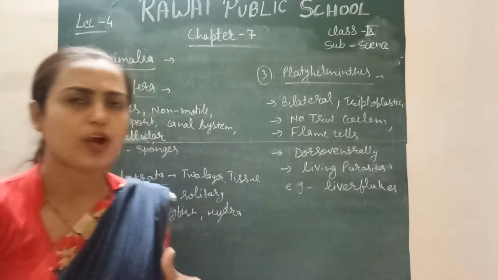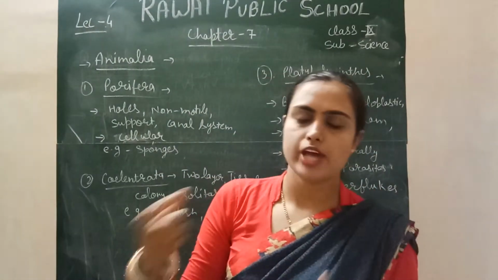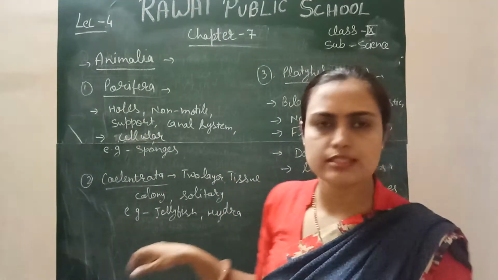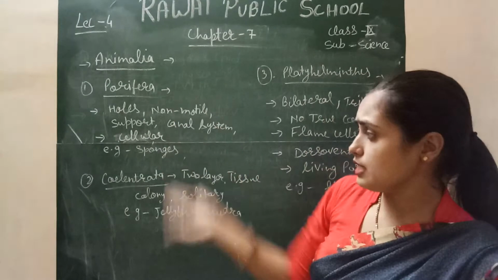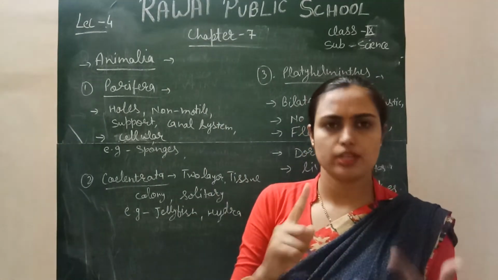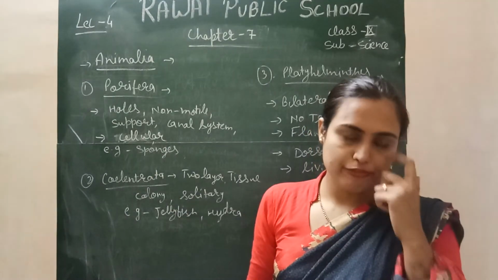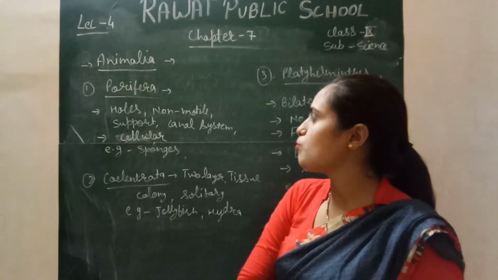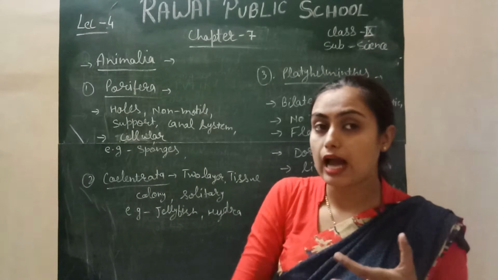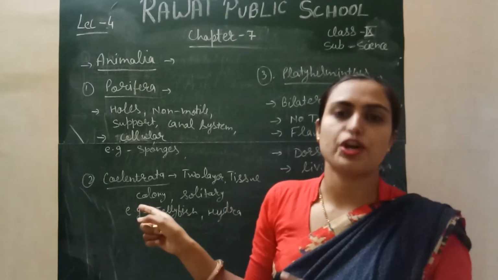A few points are always common in all the classes, like they are multicellular and eukaryotic. These are common points you can write in all the classes, because these all are in Animalia, and Animalia have common characters: they are motile, eukaryotic and multicellular. So these 3 points are common in all, right? But a few points are very important, which are present only in a particular class and particular order. You need to learn and keep those points in mind.